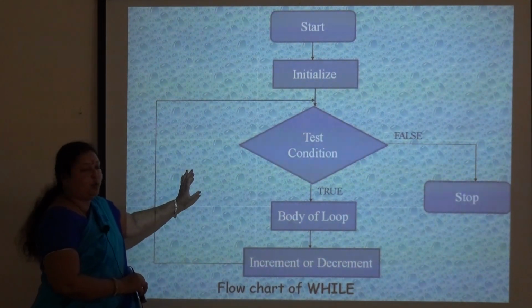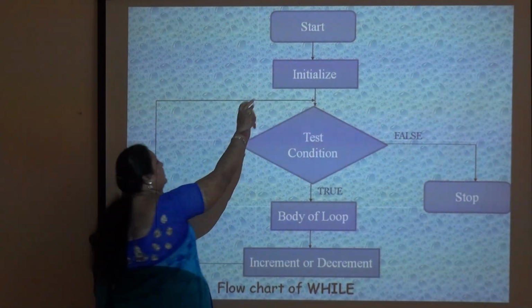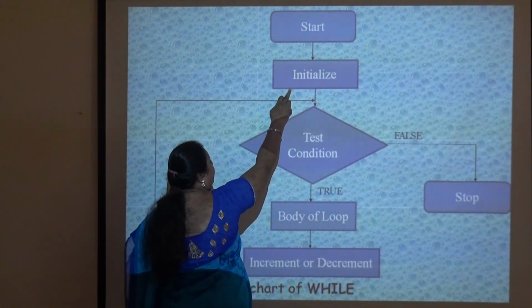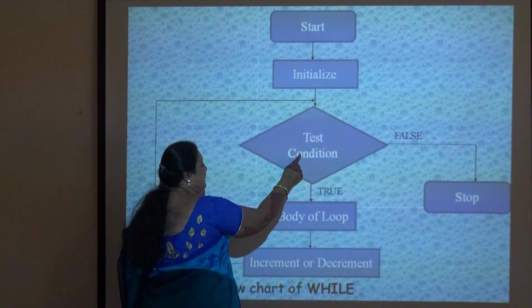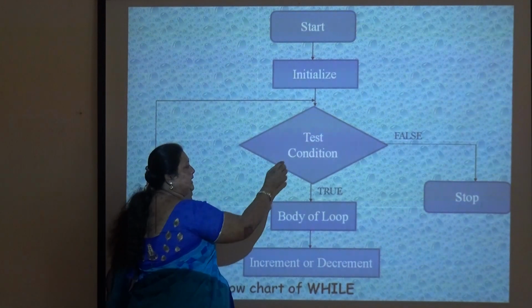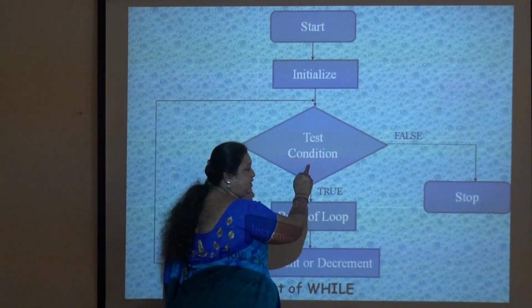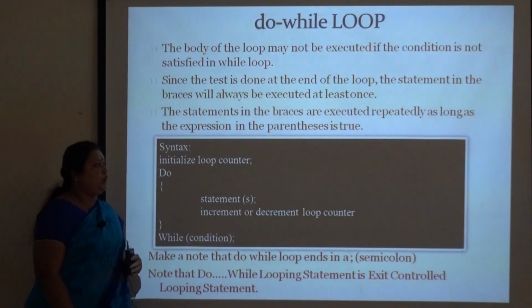This is the flow chart for the while loop. First you start and initialize the variable, and then check the while condition. When the condition is true, it will execute the statement until the condition is false. If the condition is false, it comes out of the loop automatically.